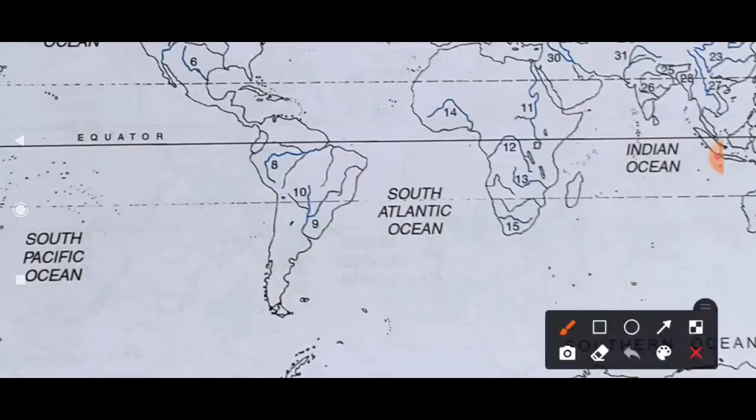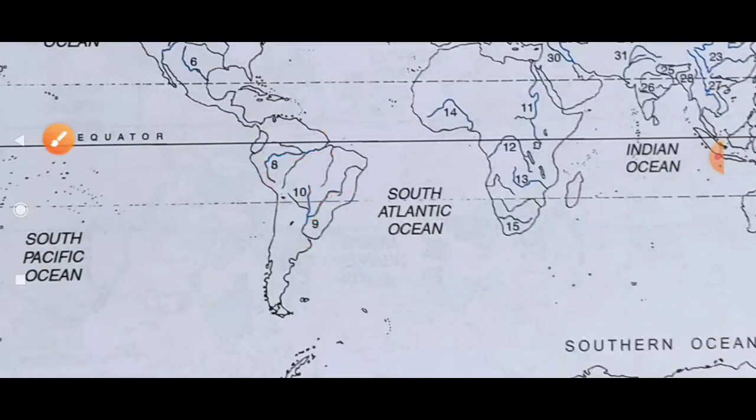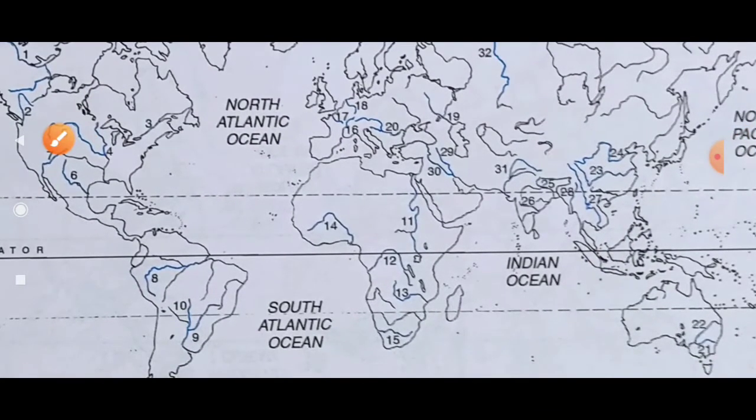Here it is the Amazon River, then Parana, here it is the Parana, then Uruguay, here is the Uruguay. So then we'll come to Africa. Now we'll come to the Africa part.